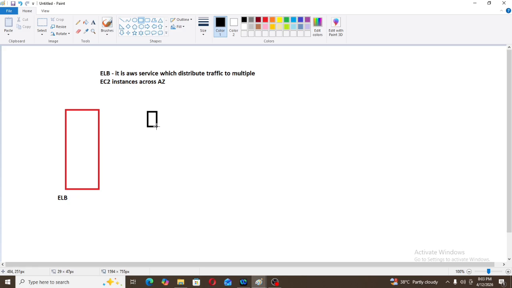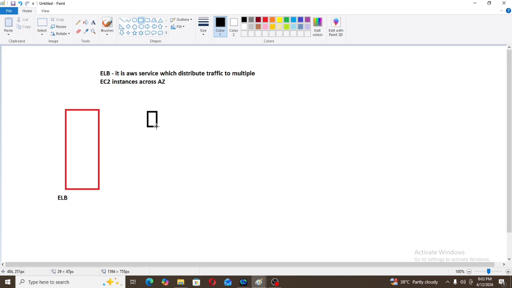So what happens here? We no need to worry about high availability, no need to worry about auto scaling, no need to worry about scalability. All this will be managed by AWS only. We just need to deploy our application in servers. We need to maintain our application. We need to do some configurations in EC2, and the rest of the things will be managed by AWS. Means high availability, auto scaling, scalability will be managed by AWS. So there are no chances that my application will go down.